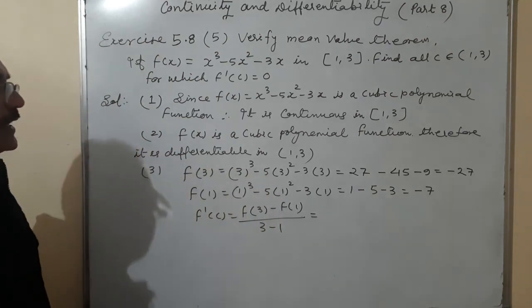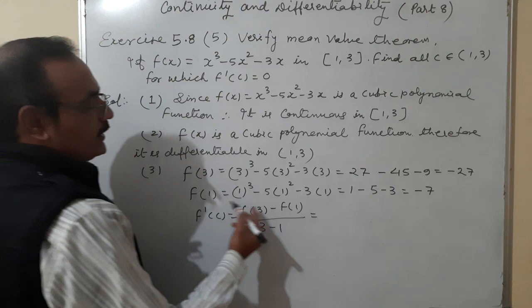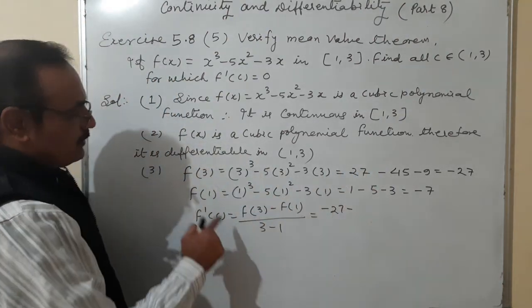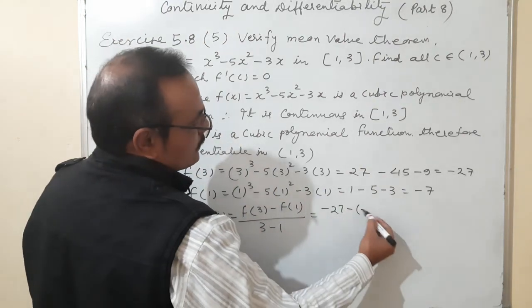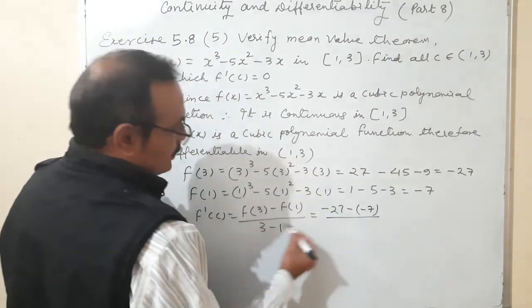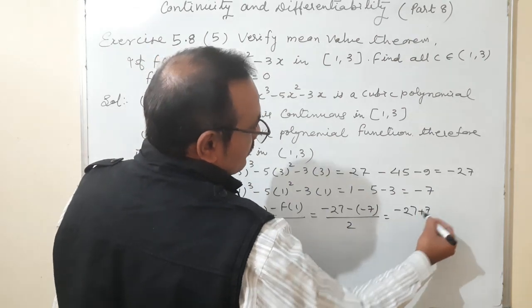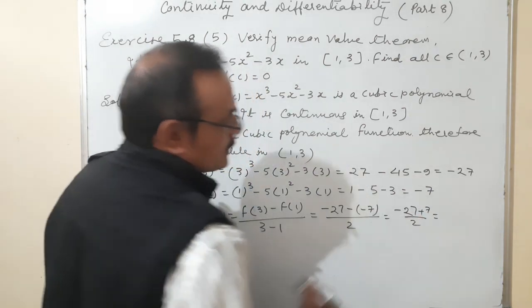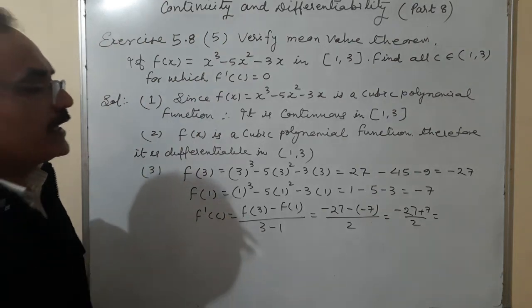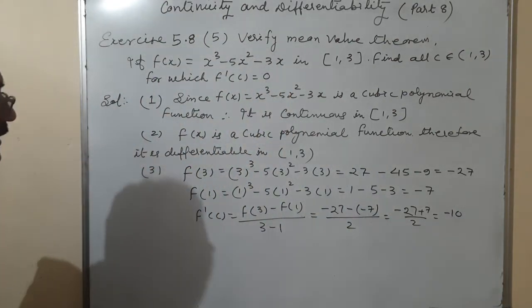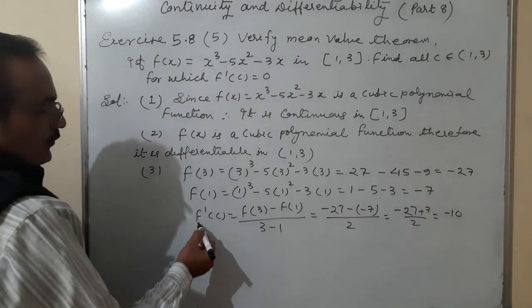F of 3 is minus 27 minus f of 1 is minus 7, upon 3 minus 1, 2. Minus 27 plus 7 upon 2. This is coming minus 20 upon 2, that means minus 10.